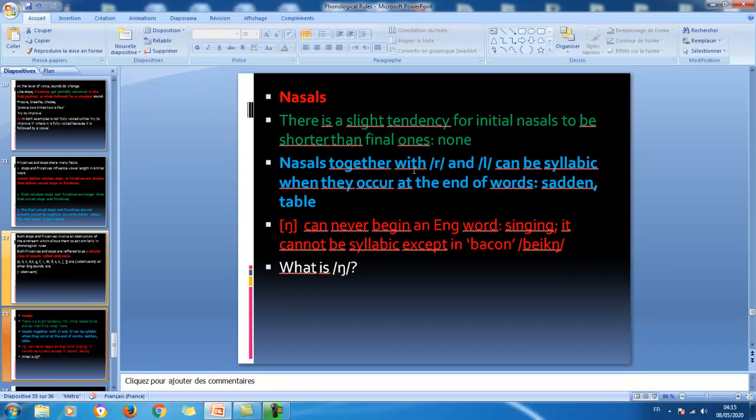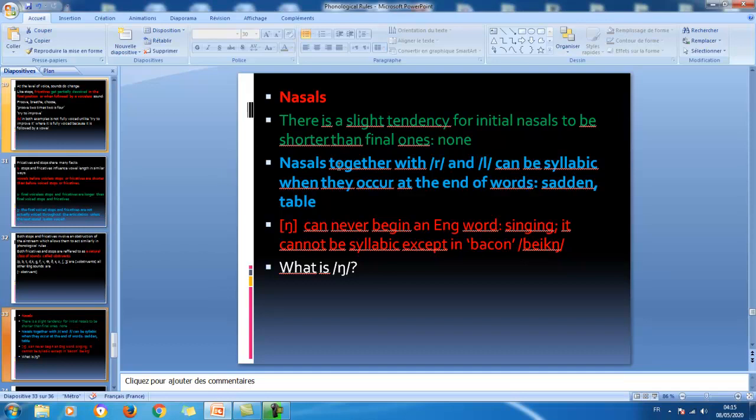Nasals together with r and l can be syllabic when they occur at the end of words. Sadden, this one is syllabic. Table, l is syllabic. So it seems that they share the same rule, because normally they have a similar phonetic feature together.